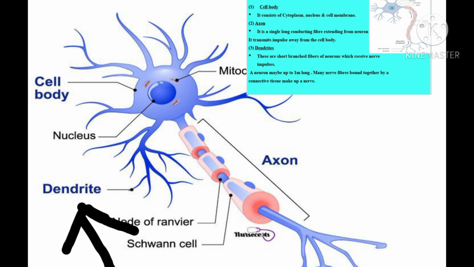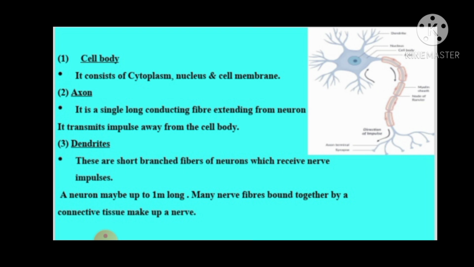Now the third part is dendrite. You can see in the diagram, short branches are emerging out from the cell body, and that is dendrites. These are short branch fibers of neurons which receive nerve impulses. So students, axon transmits impulse away from the cell body, whereas what is the work of dendrite? They receive nerve impulses, okay? A neuron may be up to 1 meter long. Many nerve fibers bound together by a connective tissue make up a nerve.